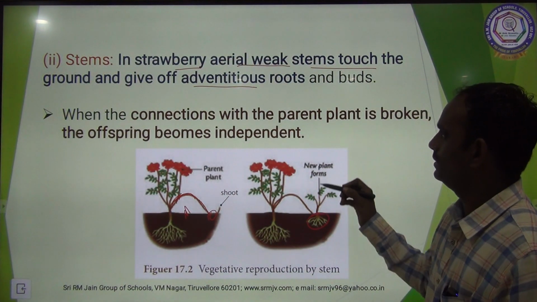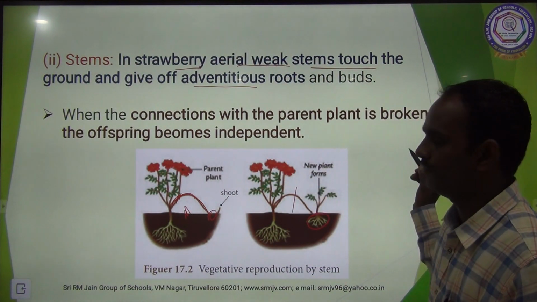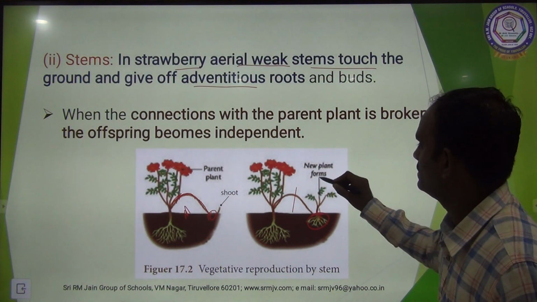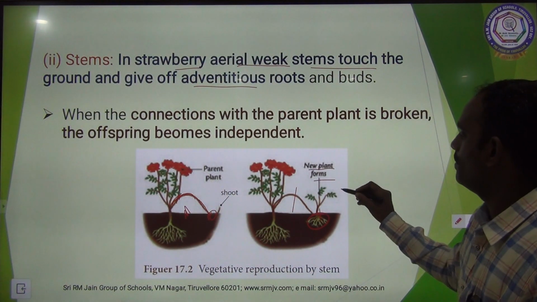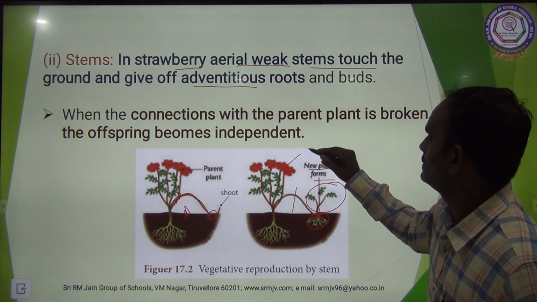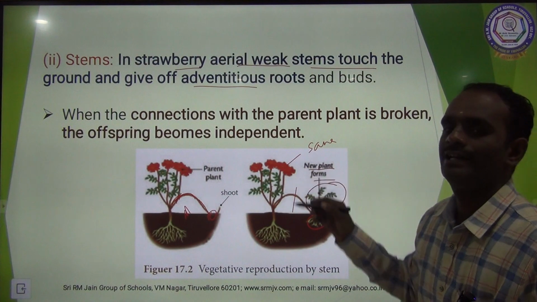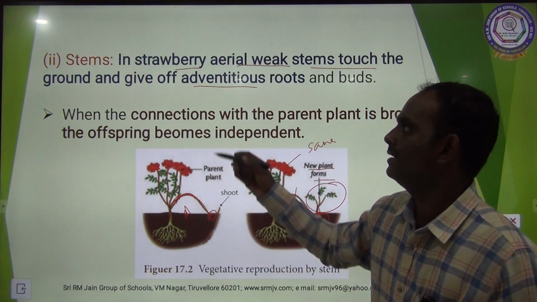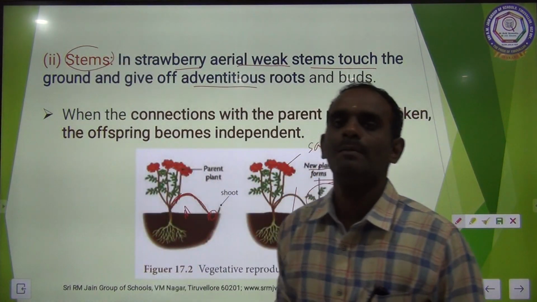When the connection with the parent plant is cut off, this will grow as a new plant. So the newly formed plant is identical, the same as that of the parent plant. This is called vegetative reproduction by stem.